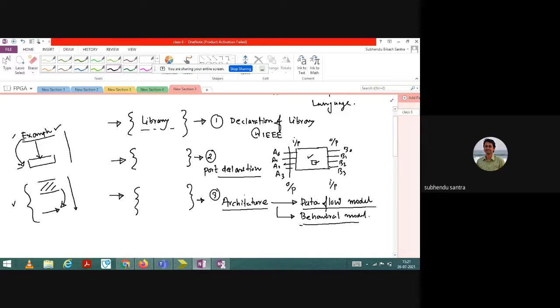So in architecture, data flow model is enough. You do not need to go for behavioral model. But when you talk about the flip-flop application or a sequential application, when there is a need of recalling a function or an intermediate variable parameter, there we cannot use the data flow model. So in that case we need to use behavioral model.